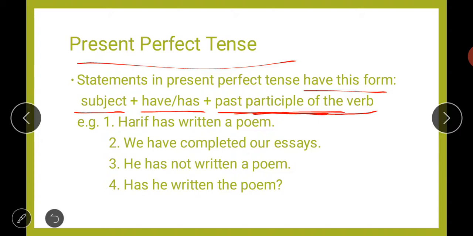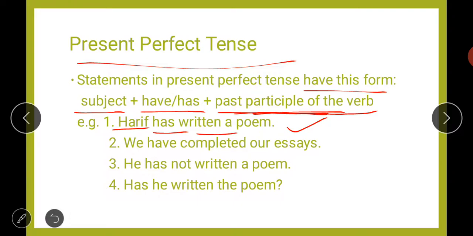Here examples are given again. Harif has written a poem. Has, because we are using a singular subject; Harif is the name of one boy, so we will use the helping verb has. And written is the past participle of write. Write, wrote, written. You must remember the forms of verbs also, because we are using these in every sentence.